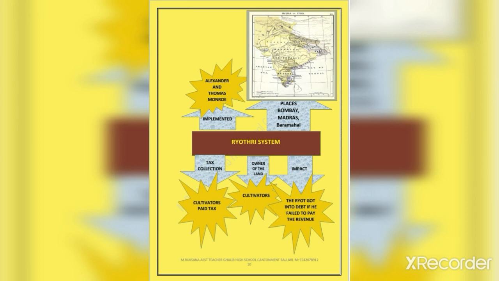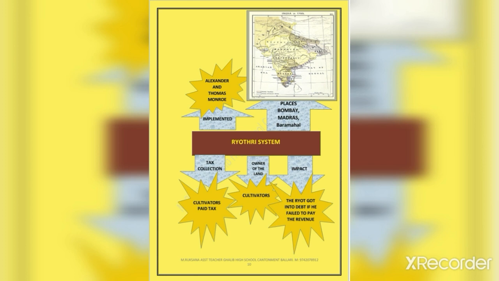Next one is Rayatwari system. The Rayatwari system was first implemented in Baramahal region by Alexander Reed in the year 1792. This system was later implemented in Madras and Mysore region also by Thomas Munro in 1801. Most of these regions had become part of the British Empire by that time.